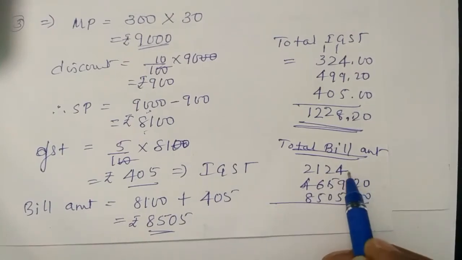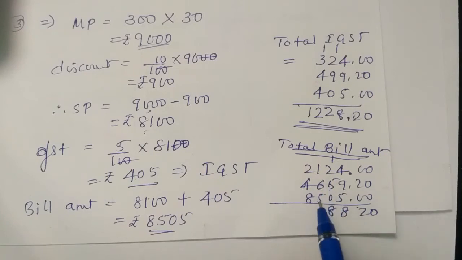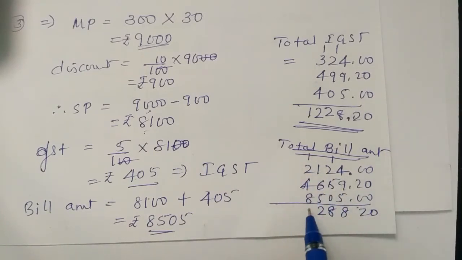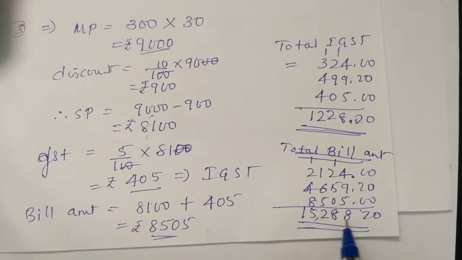So we'll add now. 20 is a 14, again 18, 1 carry. So 7 plus 1, 8, again 11, 12, 1, again 3, 7, 15. Totally 15,288.20 paise. This is the total bill amount including GST.